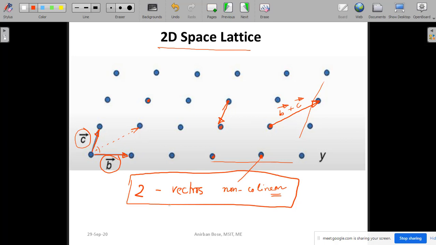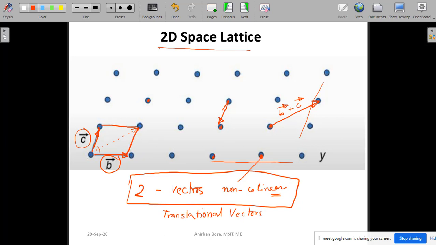These vectors are called translational vectors, and these are called fundamental translational vectors. Now these fundamental translational vectors are basically a representation of the whole 2D space lattice.